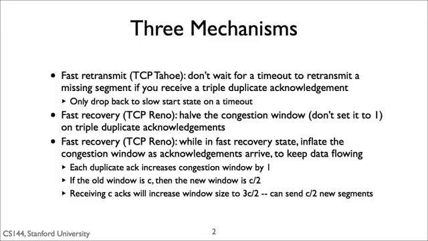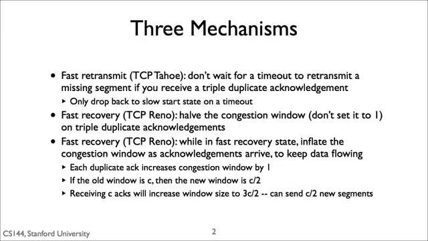TCP Reno, a later version of TCP, added a second algorithm called fast recovery, which has 2 mechanisms. The first is that when a loss is detected by a triple duplicate ACK, TCP Reno does not set the congestion window to 1. It does not drop into the slow start state. Instead, it halves the congestion window. Since SS thresh is set to half the congestion window, this means that TCP Reno does not exit the congestion avoidance state.